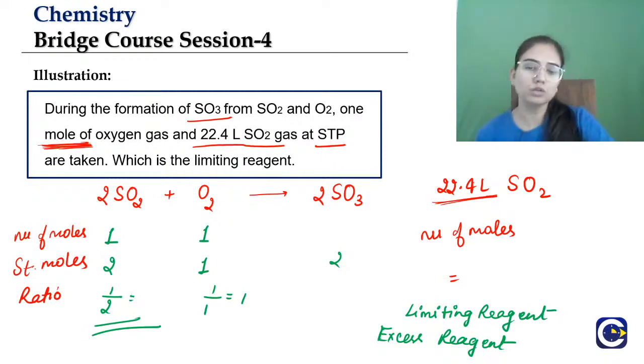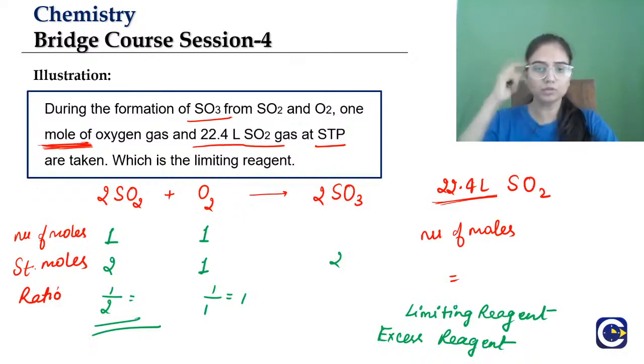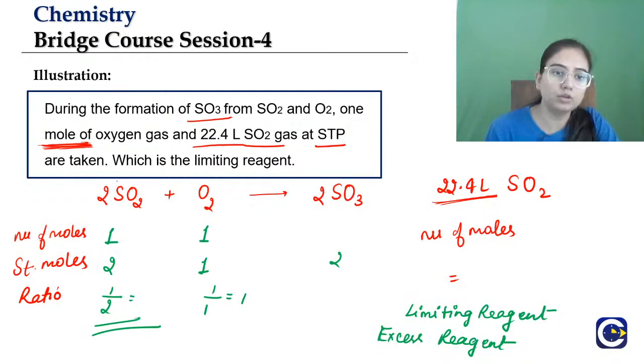Now students, you can calculate it very easily, but you can also use some common sense. See, when there are 2 moles, then 2 moles of product are forming. So the ratio is 2:1.